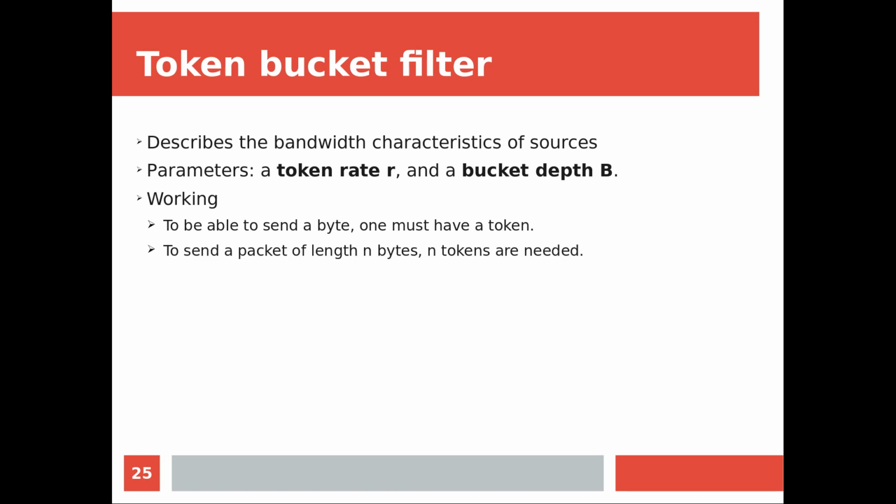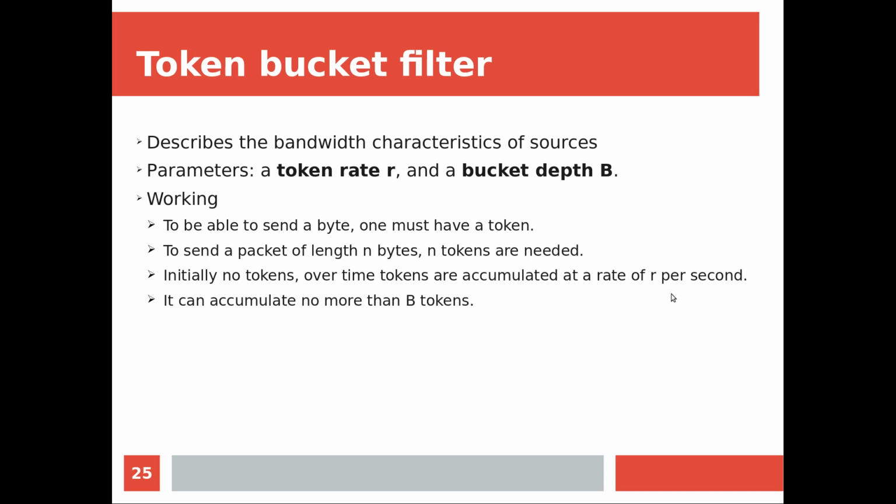Now to send a packet of length say n bytes, I need n tokens, obviously. Initially there are no tokens, because when we just start our algorithm everything is in the initial state, and over time the tokens get accumulated, say at a rate of r per second. This is the parameter that defines our specific token bucket algorithm. So at the rate of r tokens per second, in every second r tokens are generated.